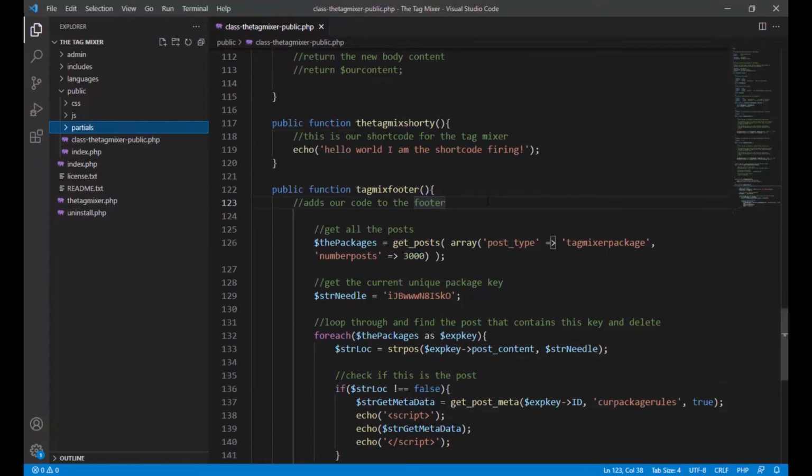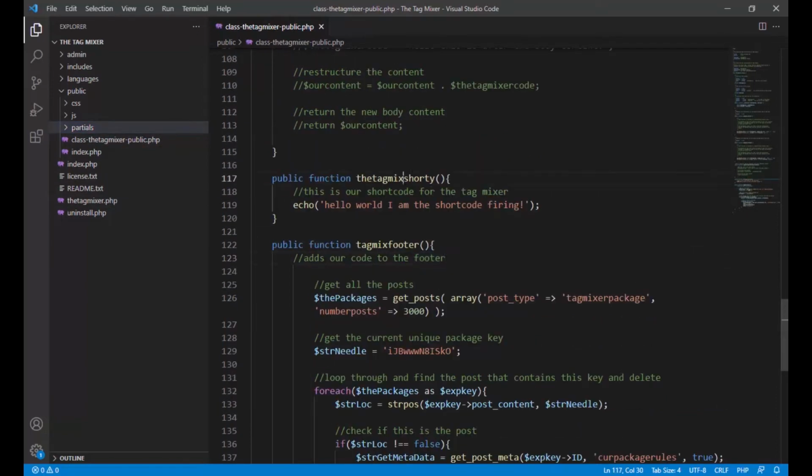No. Okay, so tag mix short, you see this? This is just outputting hello world, and really it shouldn't echo. It should be a return because with classic editor, with Gutenberg it'll break.